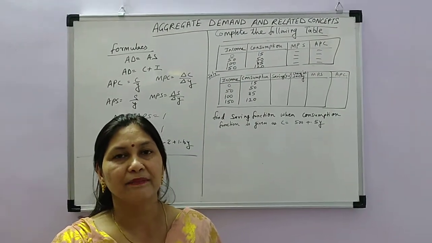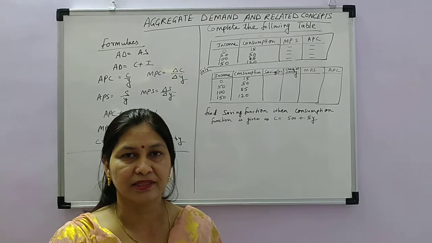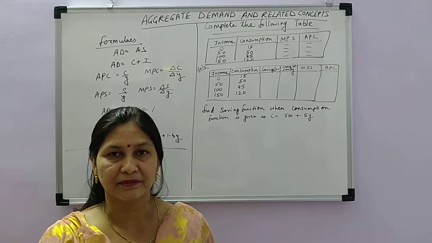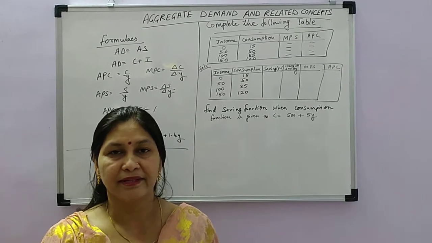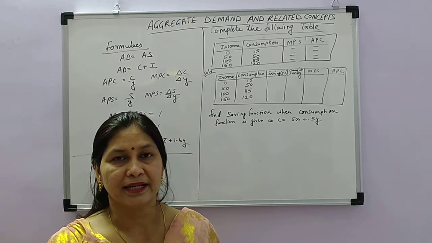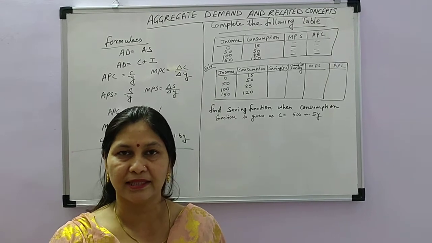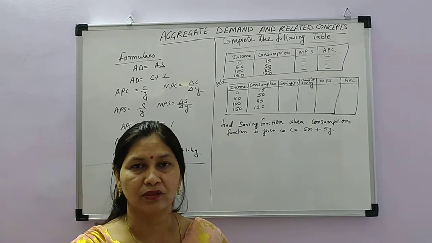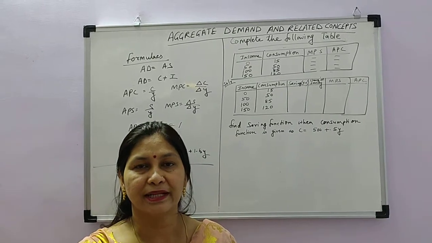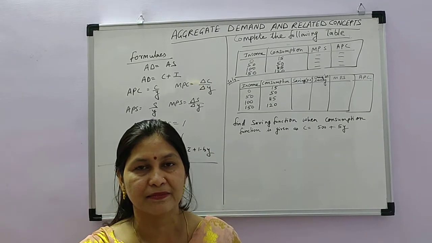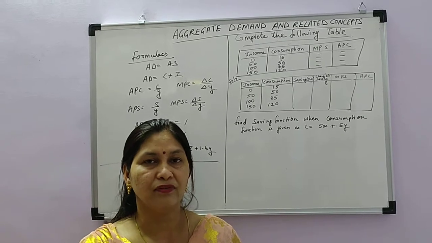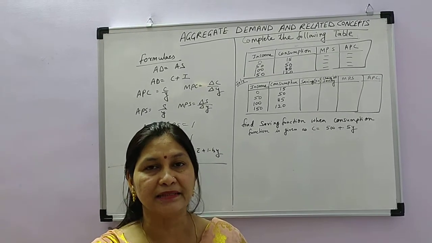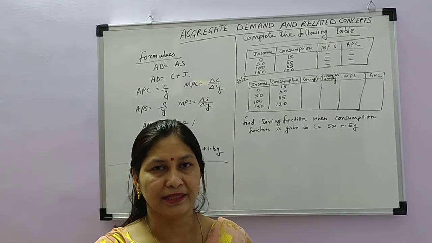Students, in this chapter you have studied the consumption function and saving function, that is, the relation between income and consumption and the relation between income and saving, and also aggregate demand and aggregate supply. Aggregate demand, you know, is the total demand of all the consumers in the economy. The components of aggregate demand are C plus I plus G plus X minus M. That is, if all four sectors are working together and doing their expenditure, it is known as aggregate demand in the economy.